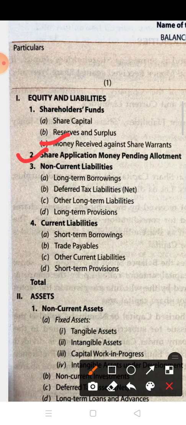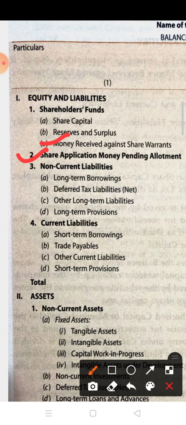The next one is share application money pending allotment. This is the second heading. You only have to learn this in case the question asks what the headings of equity and liabilities are. There are four headings of equity and liabilities: first, shareholders' fund; second, share application money pending allotment; third, non-current liabilities; and fourth, current liabilities.